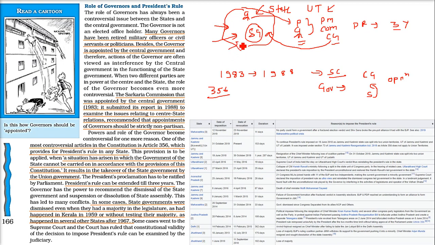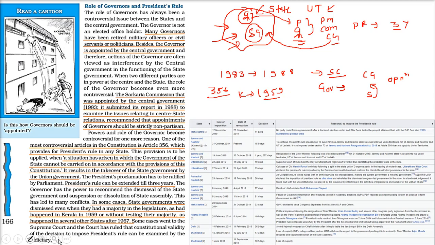Even if they have the majority in the legislature, they were dismissed without any reason, just pointing out that the governor has sent a report to the president and the president does not find this government to be fit to run this state, and now a President's rule has to be imposed. This happened in Kerala in 1959, without even testing the majority, and also in various other states.